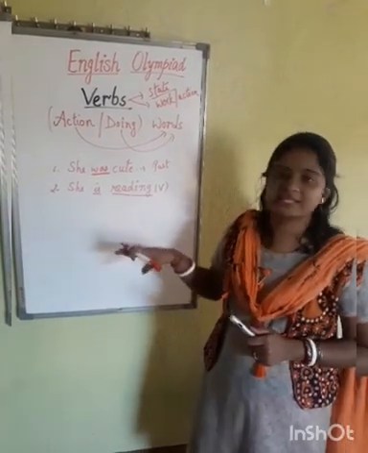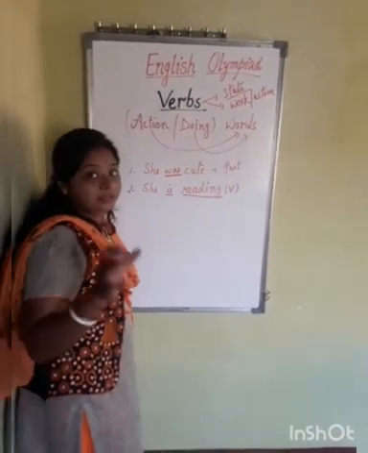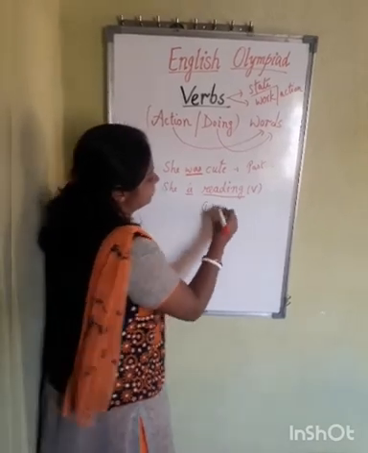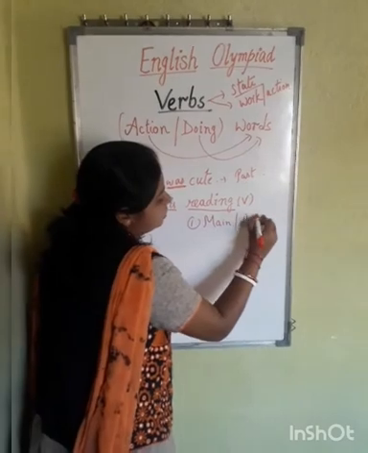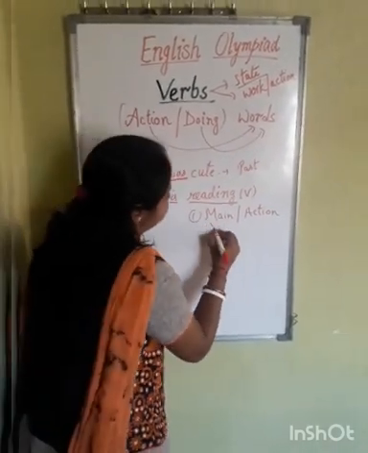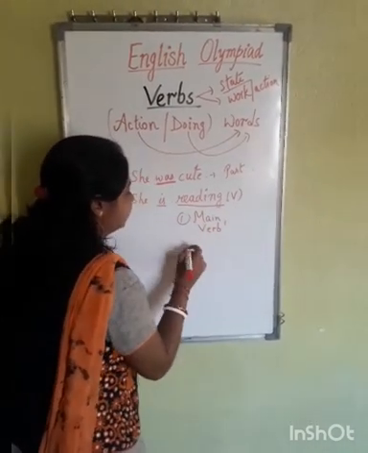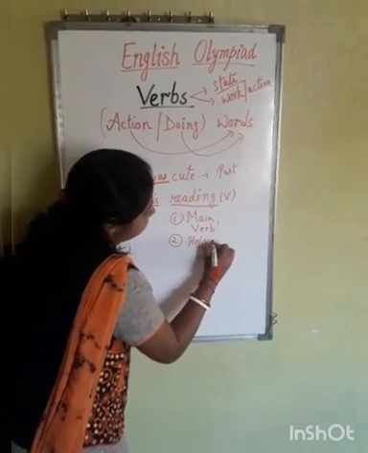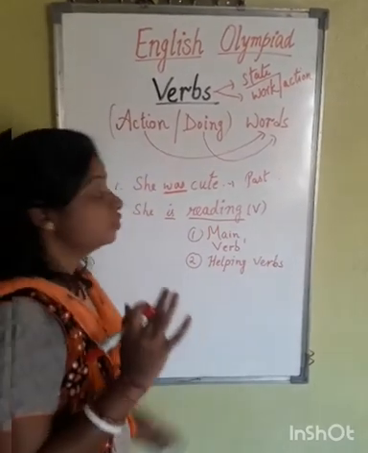So this is one classification. So what is this classification? I told you that there are two types of verbs according to this classification. The first one is the main verbs or the action words. Whatever you say, main words or action words. So main verb, this is the first one. Okay, I am removing it. And the second one is helping or auxiliary verbs. Okay, so these are the two types.